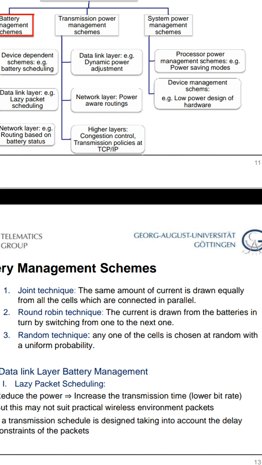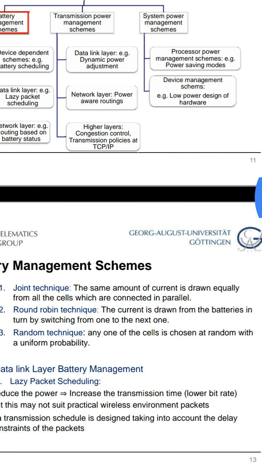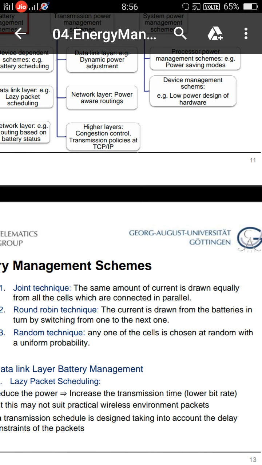And another one is the round robin technique. In the case of the round robin technique, the current is drawn from the batteries in turn by switching from one to the next. So here in the round robin technique, we can't use an equal amount of battery energy. The first node uses whatever is required by the first node, and only that amount of power is drawn from the total power. Like this, the remaining amount of current will be passed to another node. So like this, all nodes are utilized in the round robin technique.